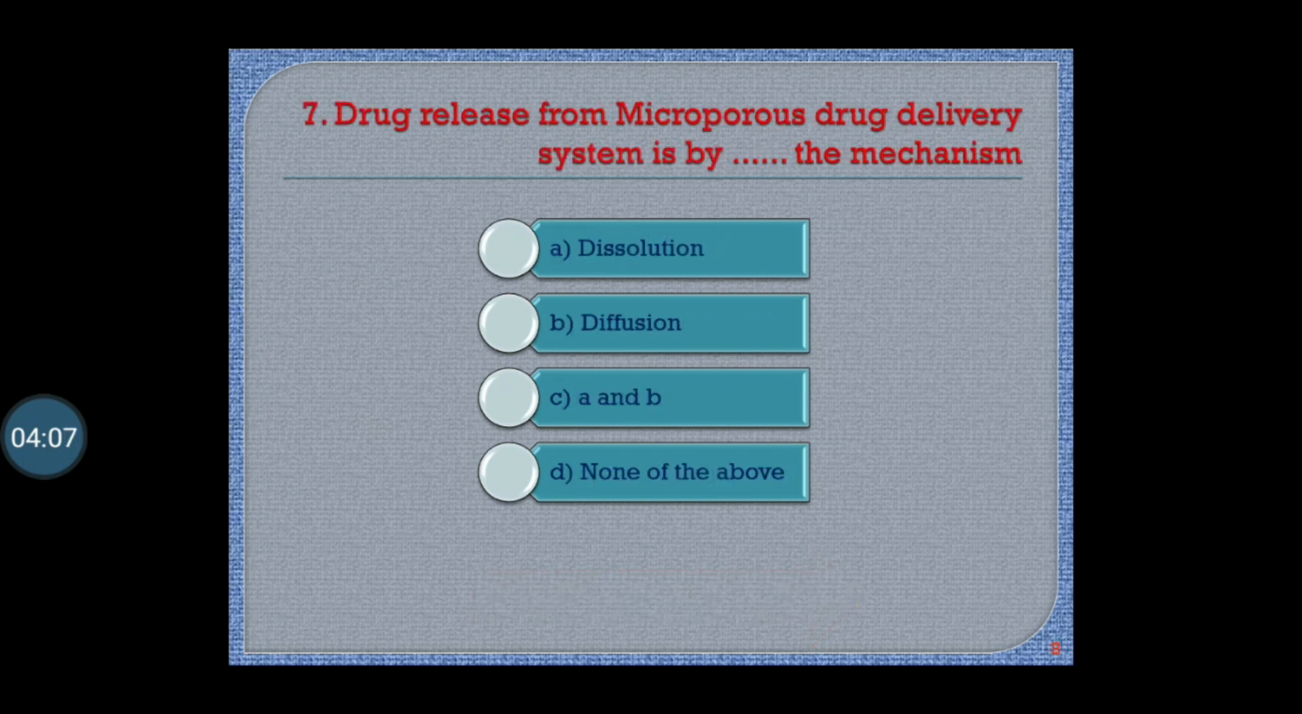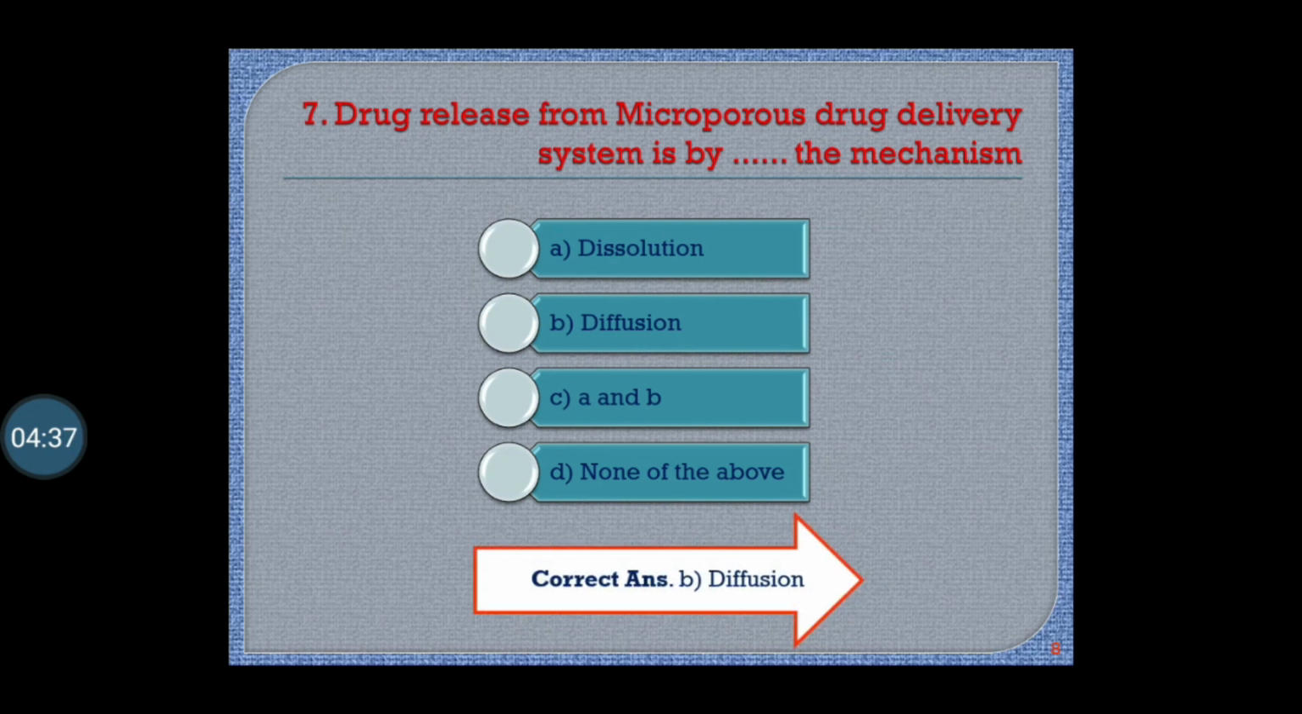Question number 7. Drug release from microporous drug delivery system is by the dash mechanism. Option A dissolution, option B diffusion, option C both dissolution and diffusion, A and B, and option D none of the above. Correct answer is option B, diffusion. Drug release from microporous drug delivery system is by diffusion mechanism.